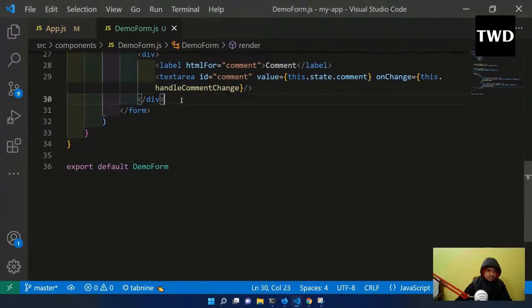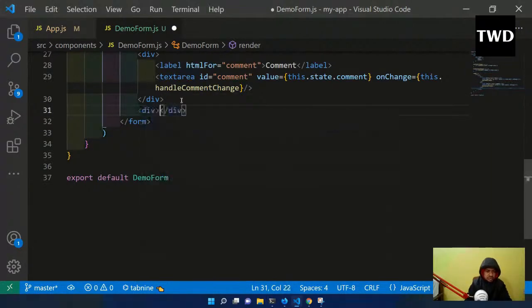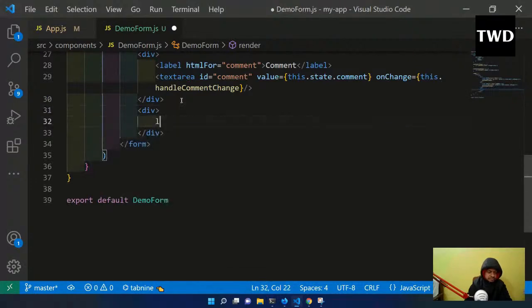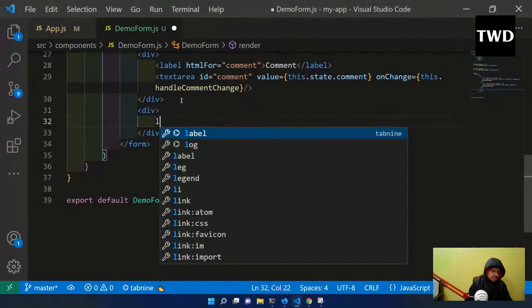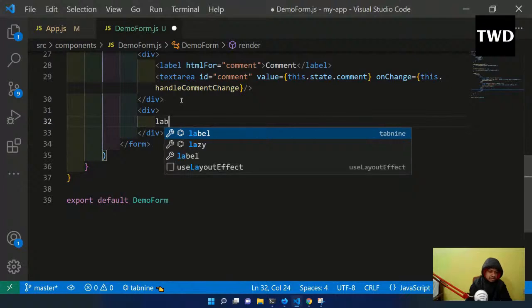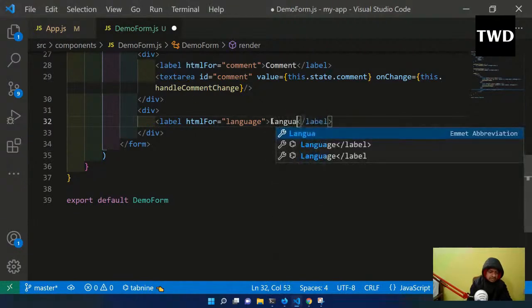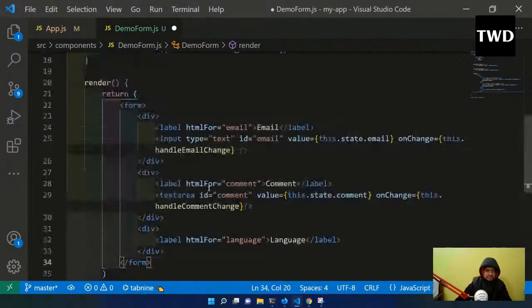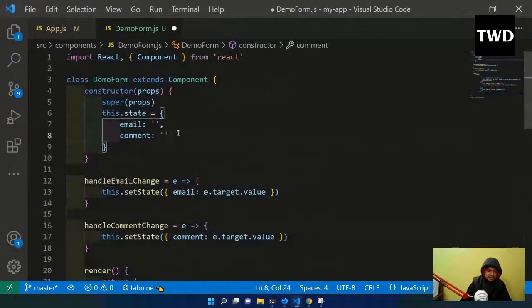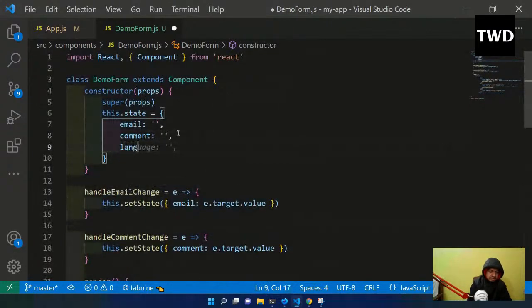So we are going to do a div, and here again a label with htmlFor language. Now I will come here and create language, and language will be React.